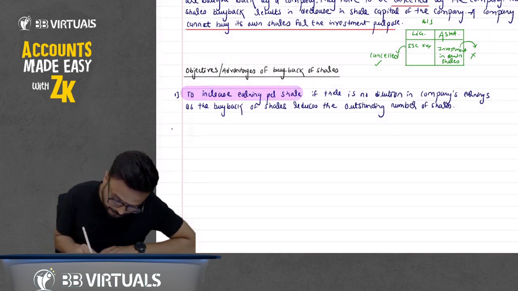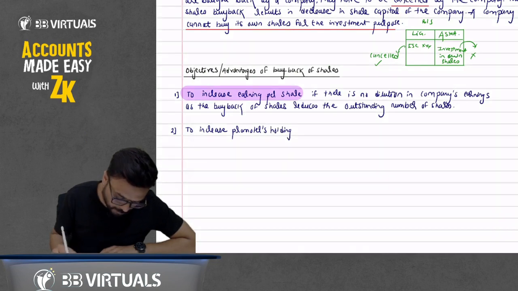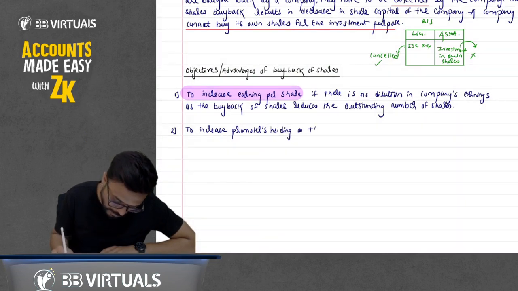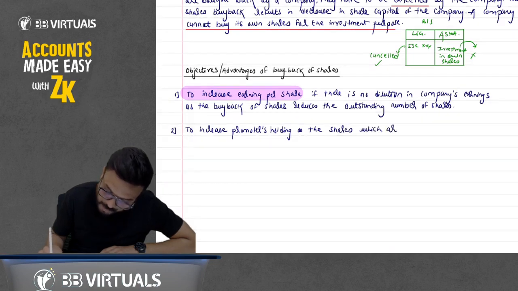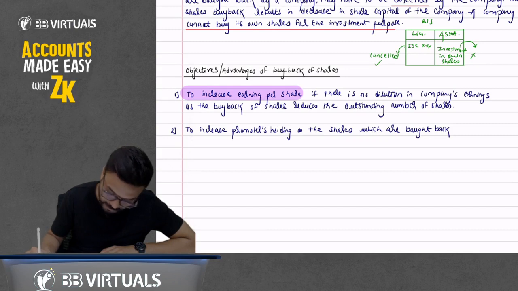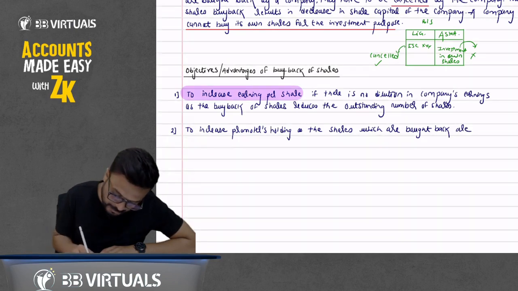Second point: to increase promoters' holding, as the shares which are bought back are cancelled.